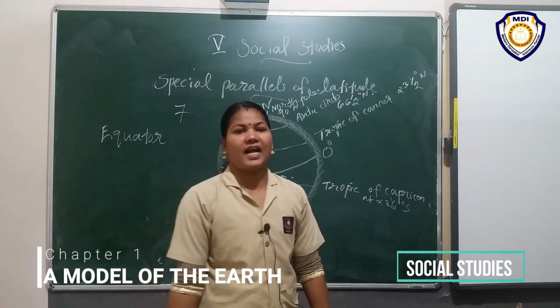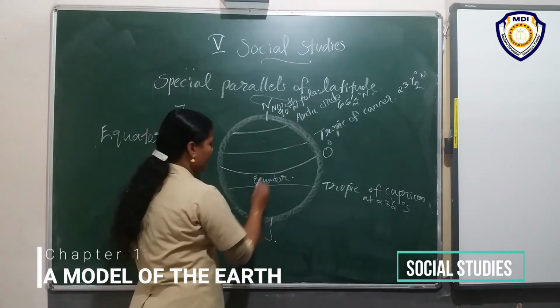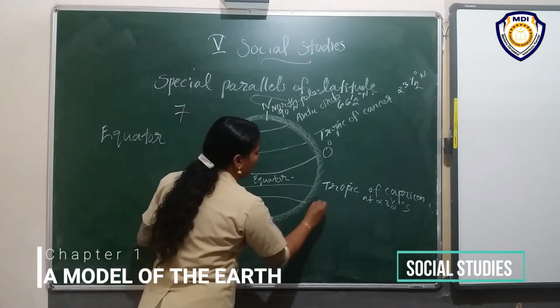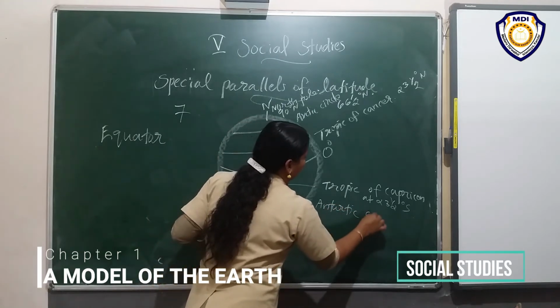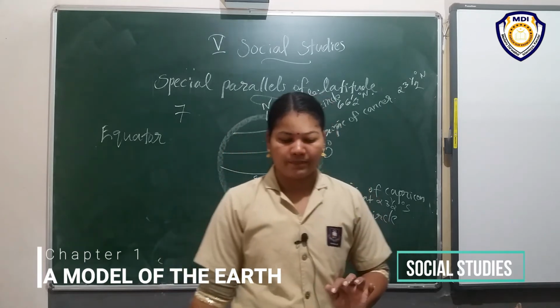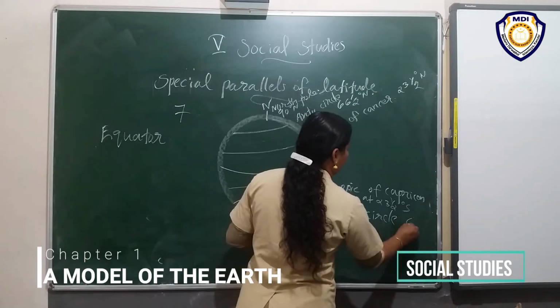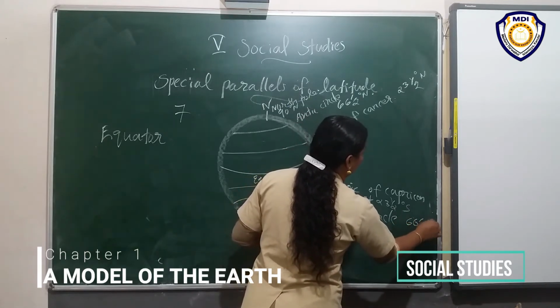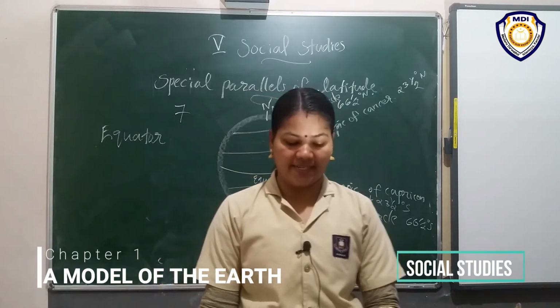Next one, Antarctic Circle. Here Arctic Circle, but then here Antarctic Circle. Antarctic Circle at 66.5 degree south.